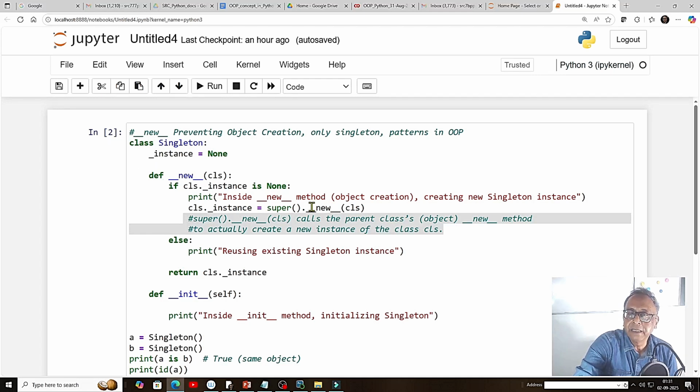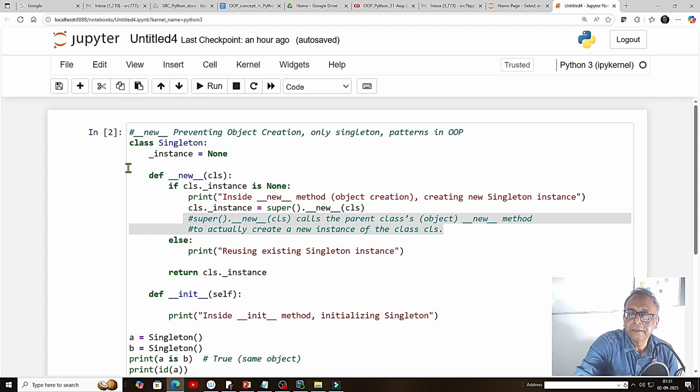Here is another example. I am forcing a pattern in object-oriented programming. You can put a pattern, like my earlier example where only 4 points can be created. Here also I want to put a singleton. A class will be there, with only one singleton. Like in a football team, only one goalkeeper is there. You cannot have two goalkeepers. Same kind of thing with the class Singleton.